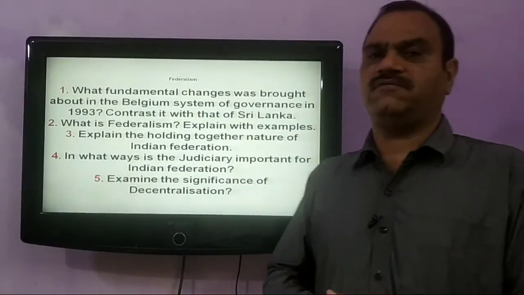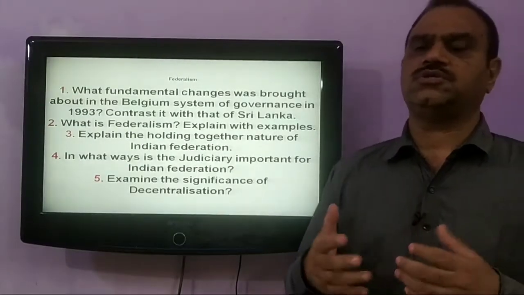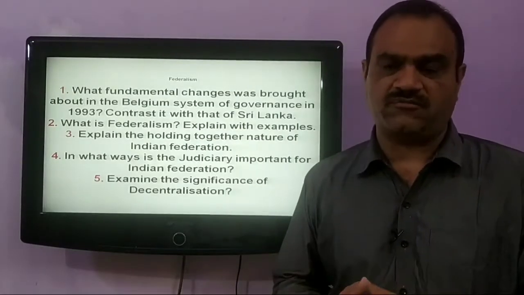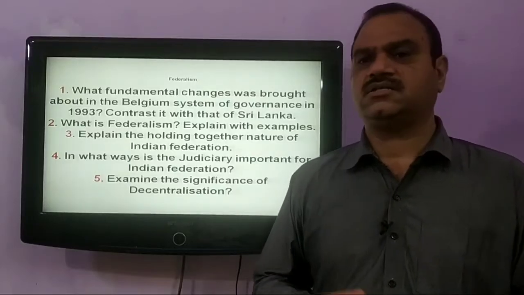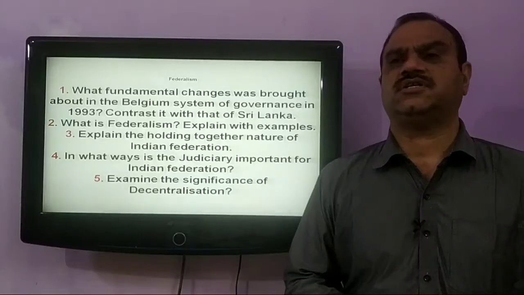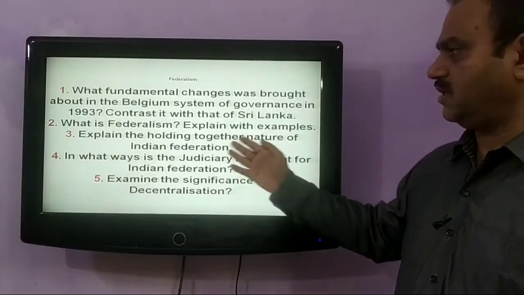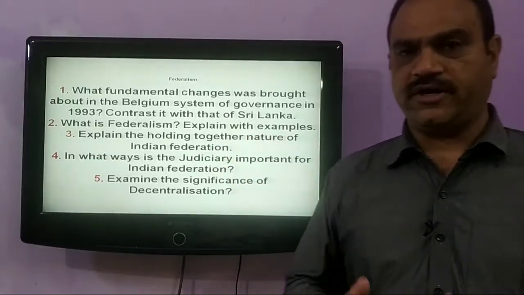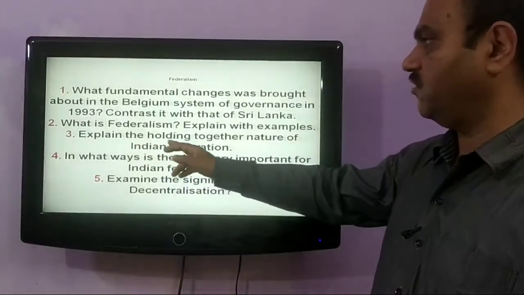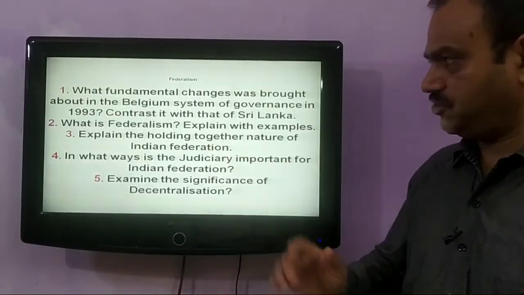In India and USA, we see that the constitution ensures that some powers are given to the central government, that is in the union list, and there are some items of power given to the state governments in the state list. So this is the clear division of power under federalism, so as to avoid frictions and tussles among these two sets of government. Next one is, explain the holding together nature of Indian Federation.